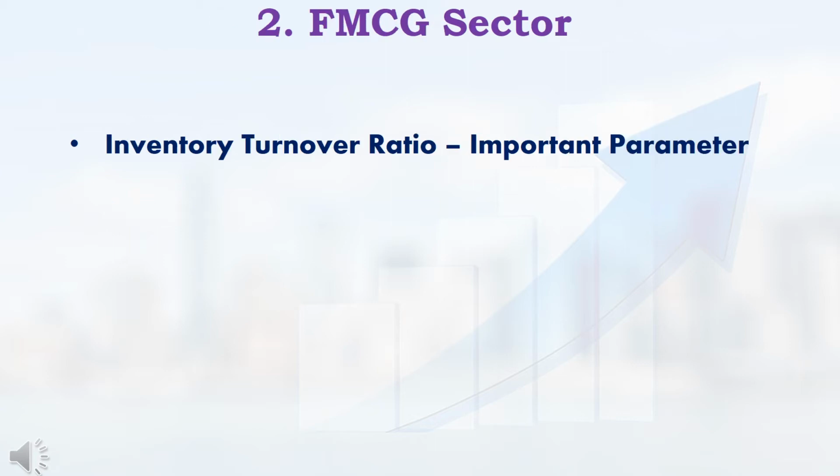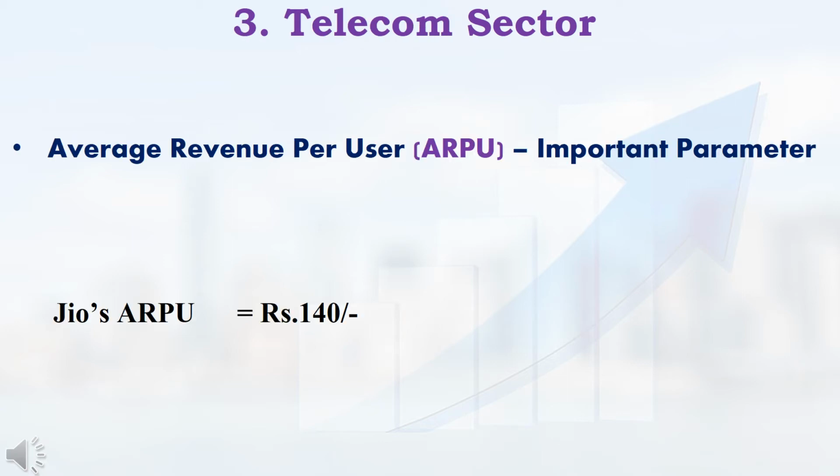Next, we are going to see about FMCG industry. Like Britannia, Dabur, ITC, these companies will come under FMCG industry. In case of this industry, we have to give more importance for the parameter inventory turnover ratio. Using this parameter, we can easily find out the best FMCG company. Next, we are going to see about telecom industry.